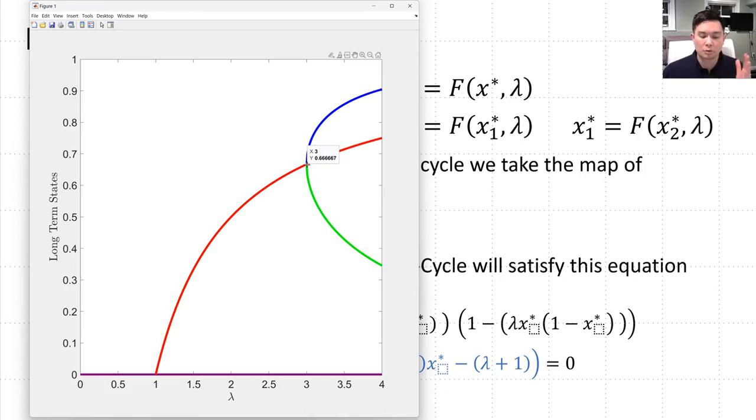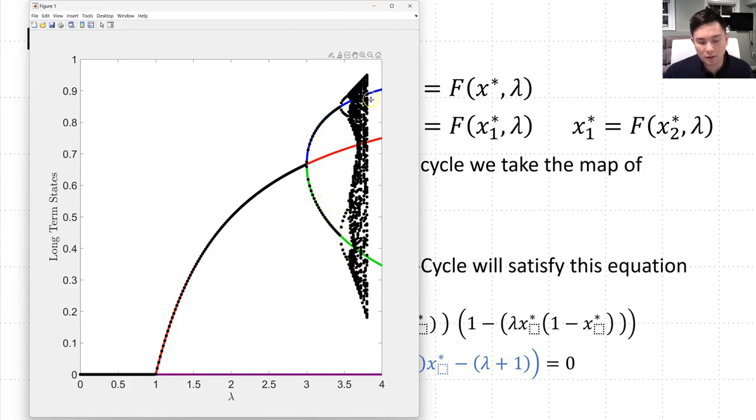Now what we're going to do is sweep through the different values of lambda and take a look at what the final 100 states are after we've performed our map 1,000 times. We're going to start at lambda equals 0 and progressively increase the value of lambda, and we're going to plot these values as black points. We can see we start off in this regime here, move up along this fixed point, hit this bifurcation point, split to form our 2 cycle, split again, and then we start approaching chaos quite rapidly.